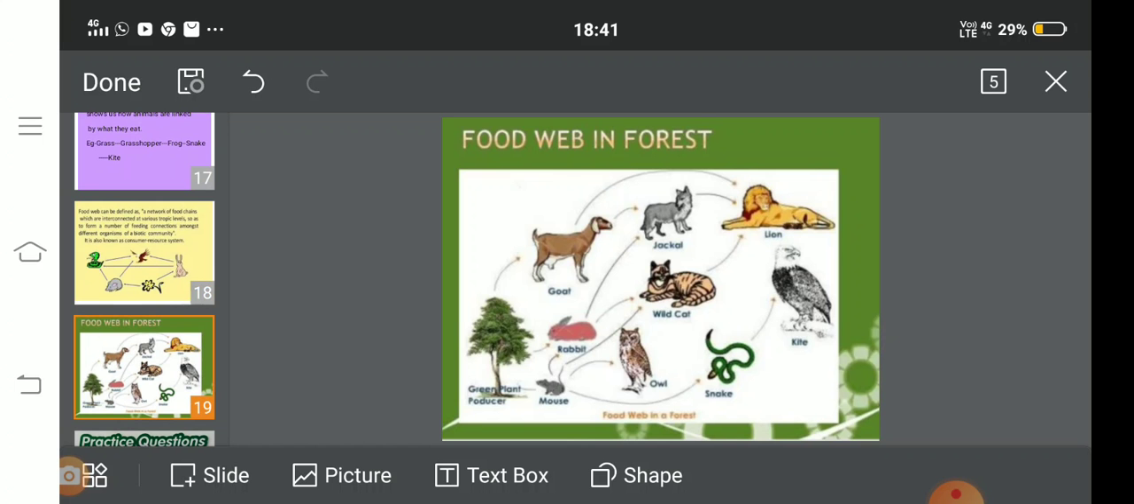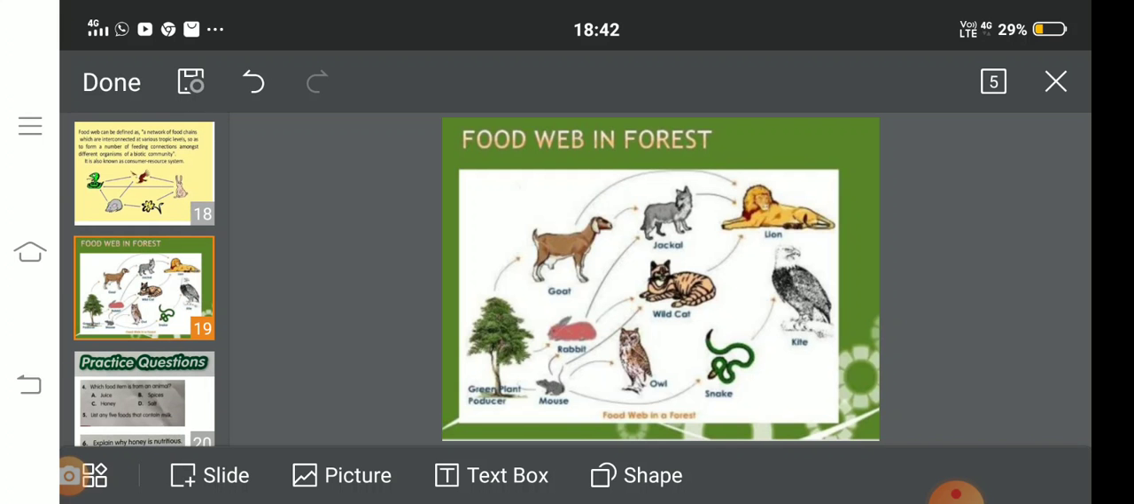Let us have a look on a food web in forest. A plant is eaten by a goat. A goat is further eaten by lion. A plant is eaten by goat. A goat can also be eaten by jackal and jackal can further be eaten by lion. A plant can be eaten by rabbit. Rabbit can be eaten by wildcat and wildcat can be eaten by lion. Hence, a large number of food chains in the form of a food web is present in the forest.